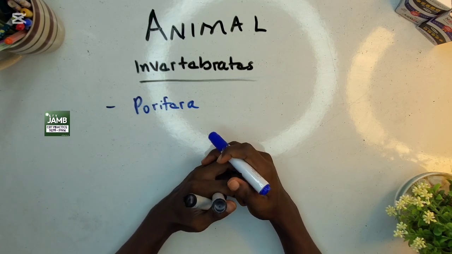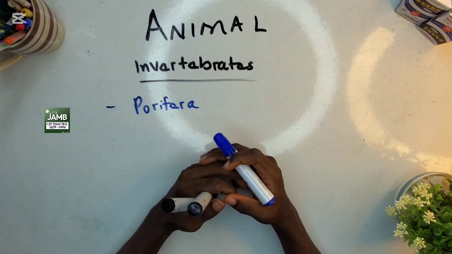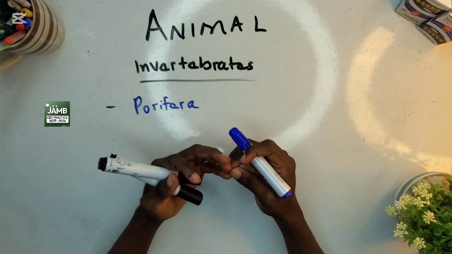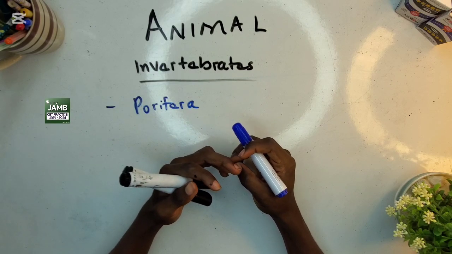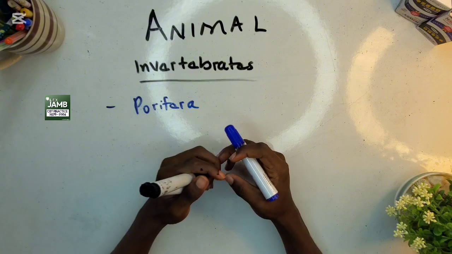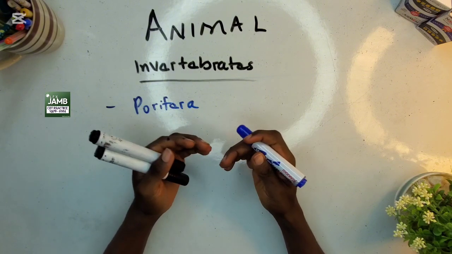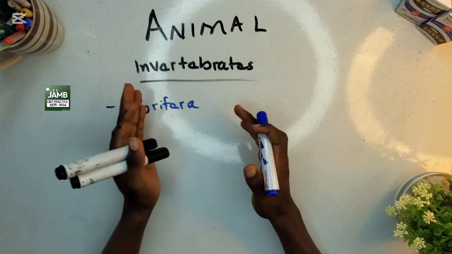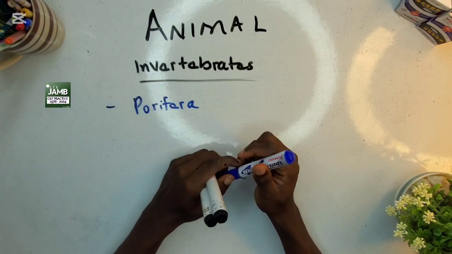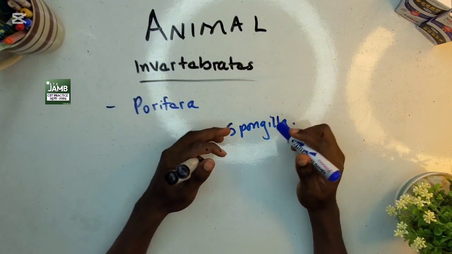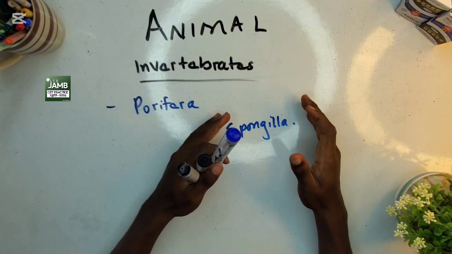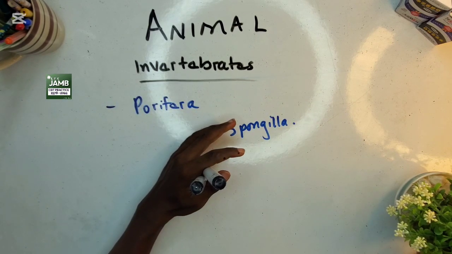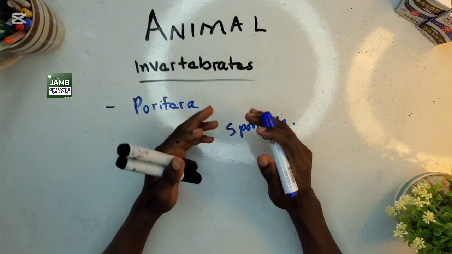One of the characteristics of this phylum is that they are one of the simplest animals. They lack tissue and they lack organs. Their body is porous, so it easily permits water movement. Examples of these animals that fall under this category, we have the spongilla. Spongilla is also known as the freshwater sponge. One of the importance of the poriferas is they help to keep the water clean.